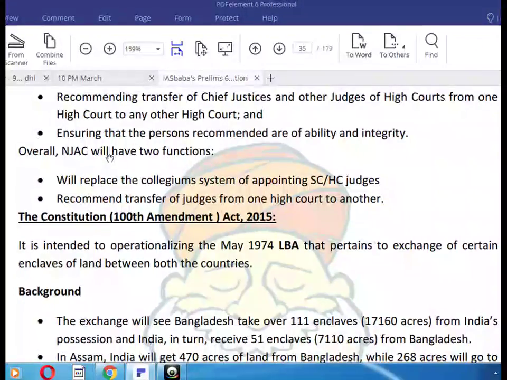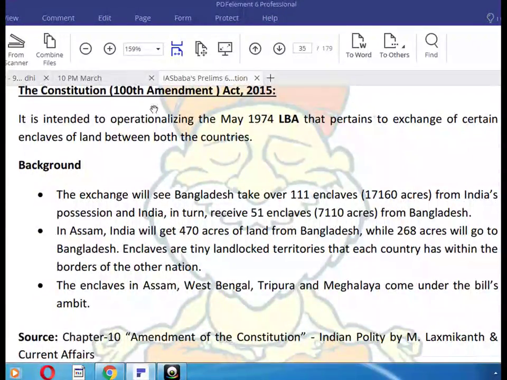Overall, the NJAC will have two functions. It will replace the collegium system in appointing Supreme Court or High Court judges, and recommend transfer of judges from one High Court to another.